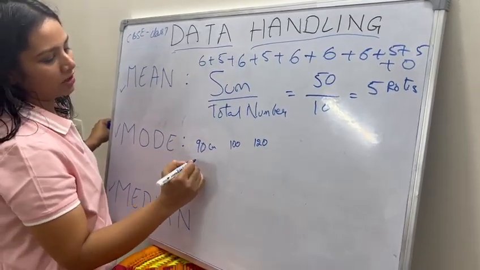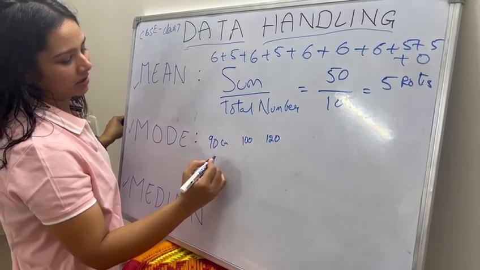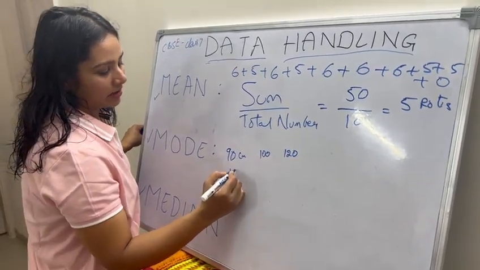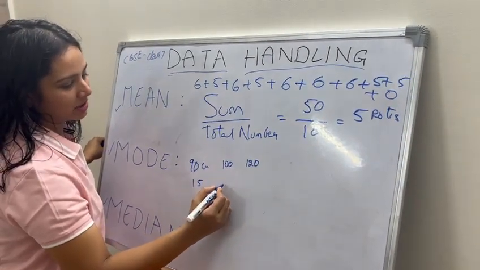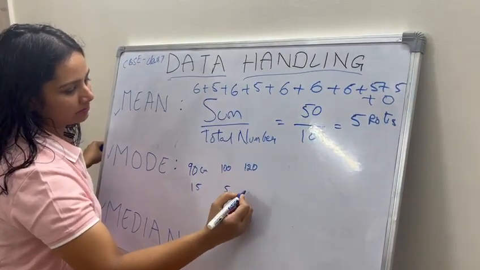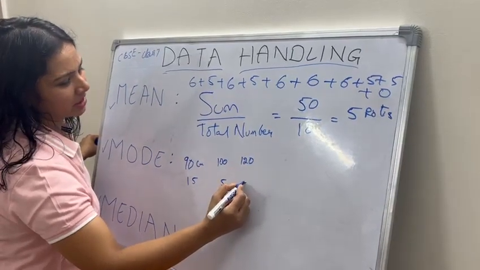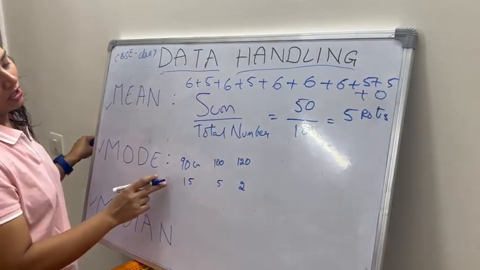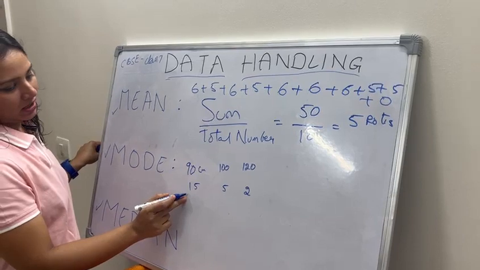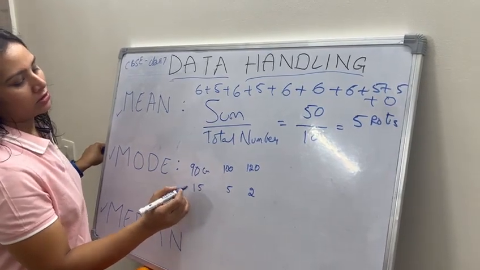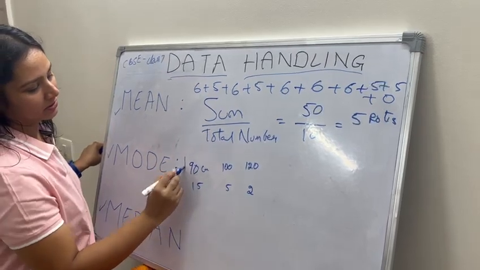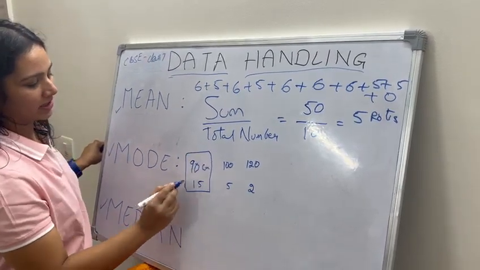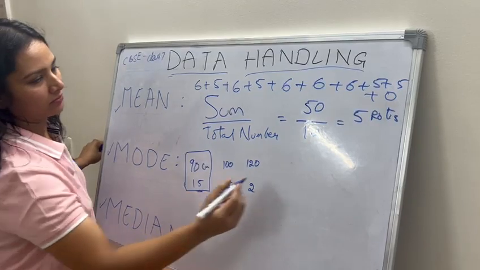If you look at the data, the most sold shirts are of size 90 centimeters. So I can say that this is my mode.